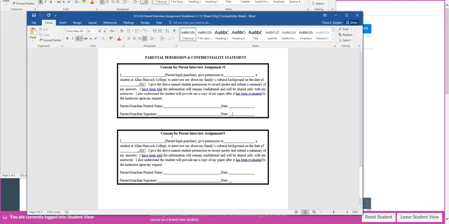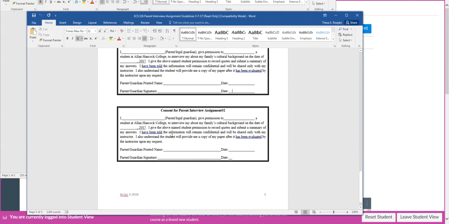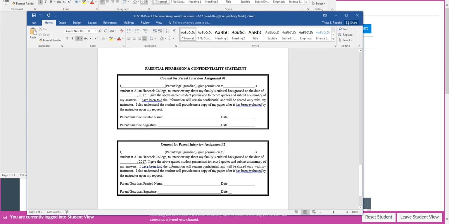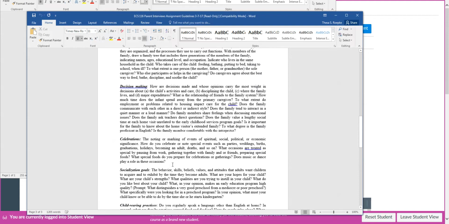So please make sure that the parent or legal guardian is just that. They are the actual legal guardian with custody, with legal rights, because we do live in a very complex society. Children are being parented by lots of other folks, and they may not necessarily be the legal guardians, and that's who we need to have. So if you have any question about whether it's a legal parent or guardian, please don't hesitate to contact me so I can give you some suggestions on how to move forward.